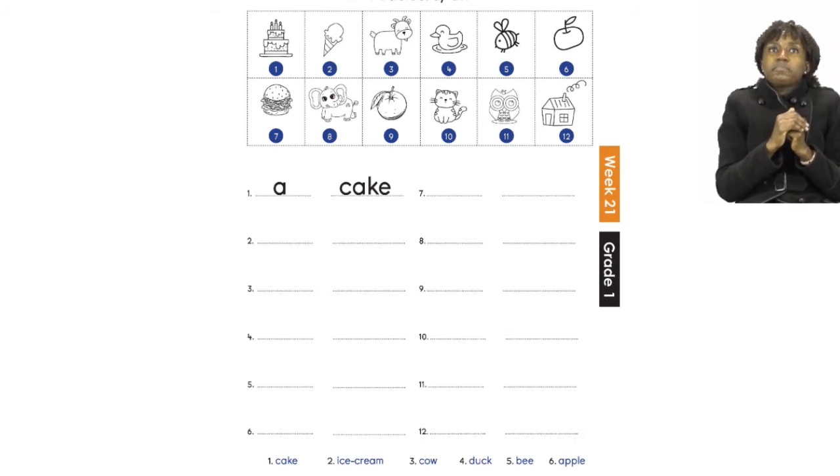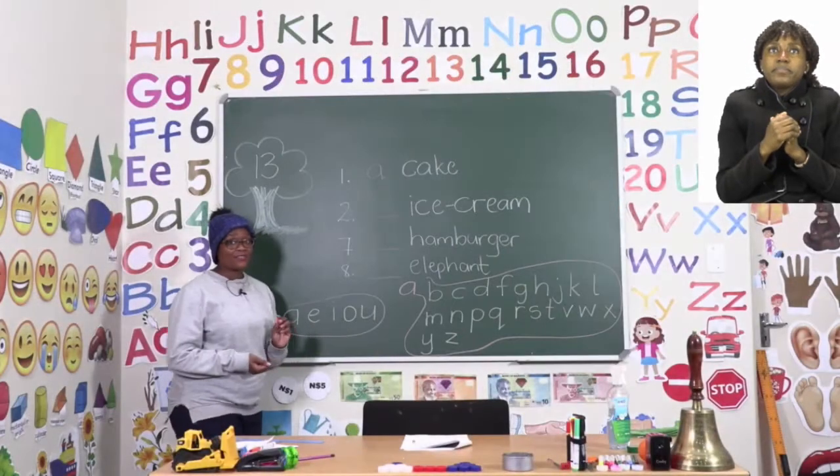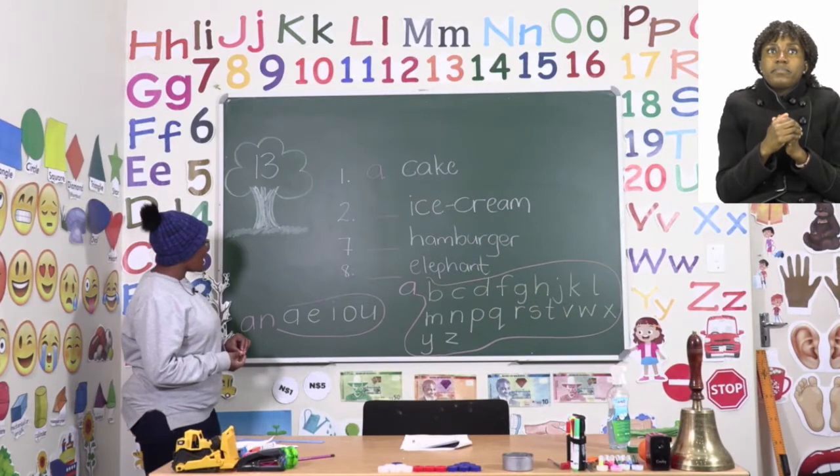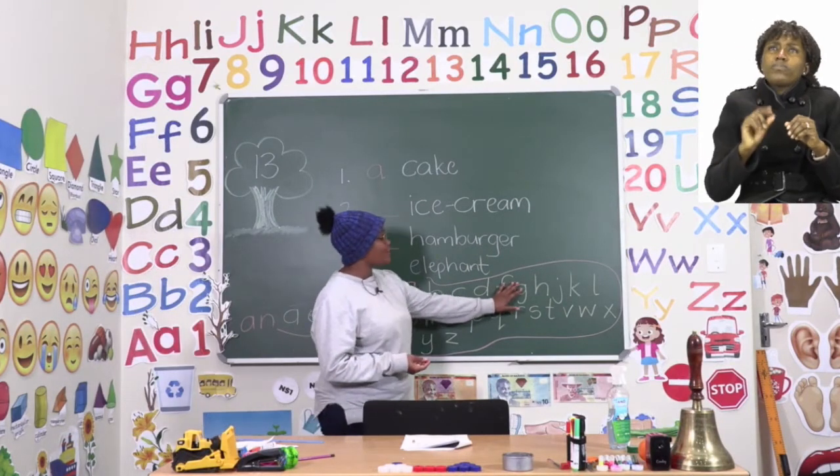So, how do we know which ones to use? Well, let's take a look at the board and I can help you with that. The first thing you have to know is that a uses all the other letters of the alphabet.